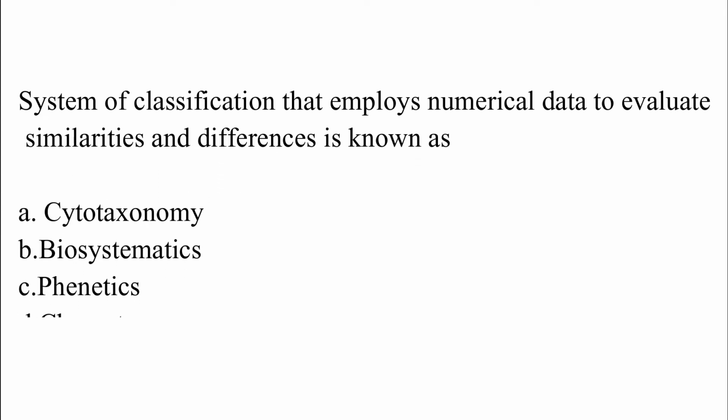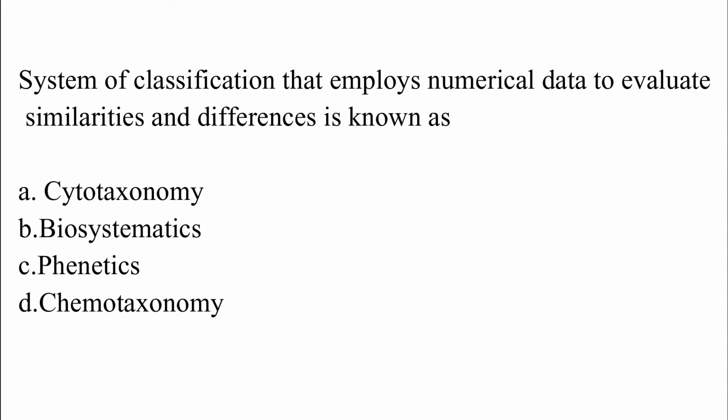The system of classification that employs numerical data to evaluate similarities and differences is known as option A, cytotaxonomy. Option B, biosystematics. Option C, phenetics. Option D, chemotaxonomy. The correct answer is option C, which is phenetics.